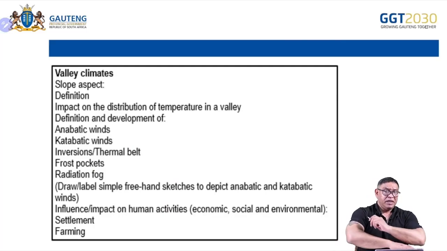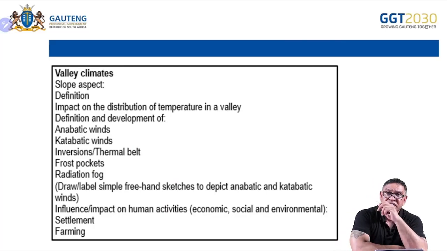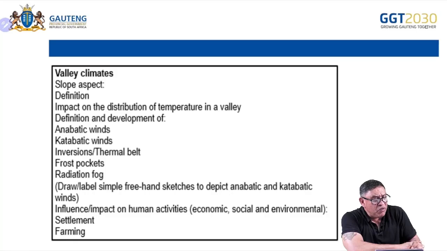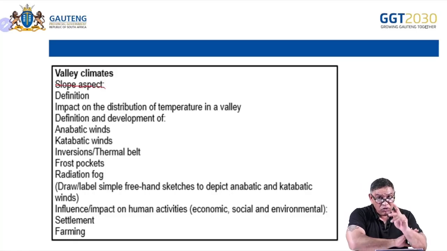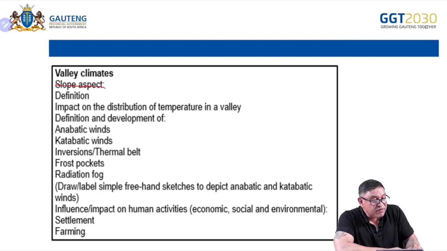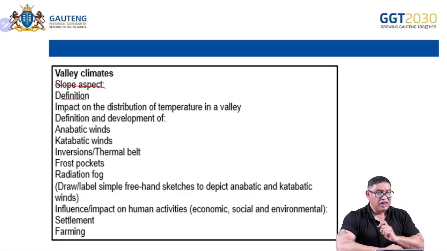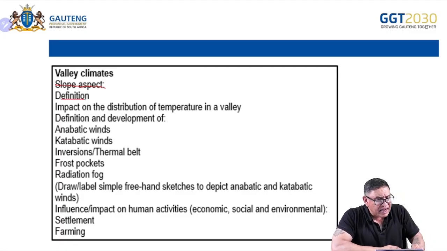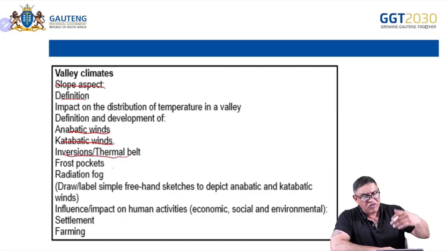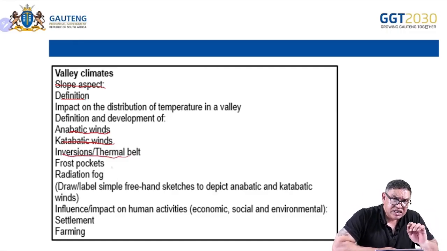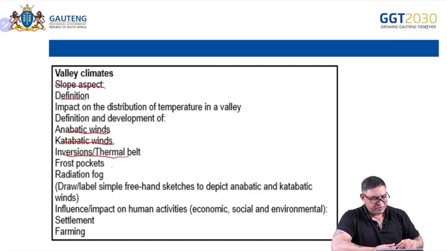Now, the next section that we look at is valley climates. Various things we're going to look at. One is slope aspect. And notice with the guideline, learners, we have to define it and look at the impact of it, etc. So before we look at things like anabatic and katabatic winds, inversion layer and frost pockets, let's start with slope aspect.